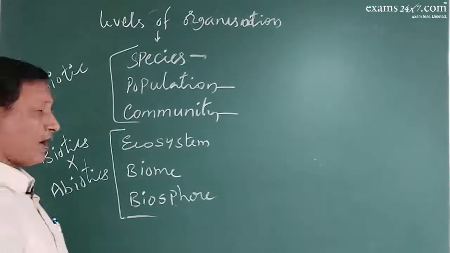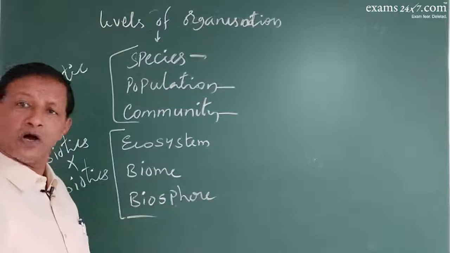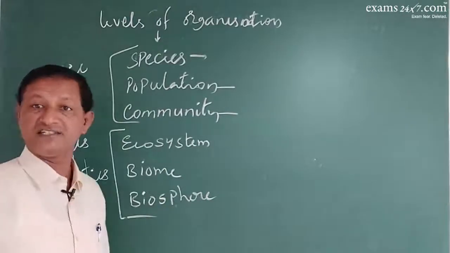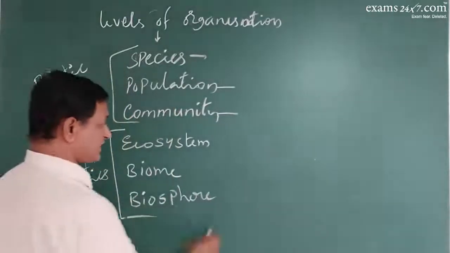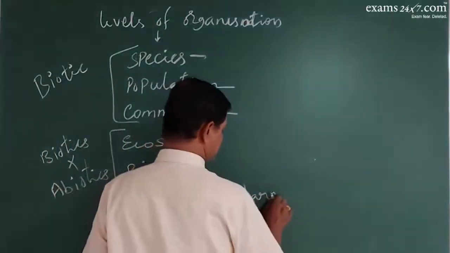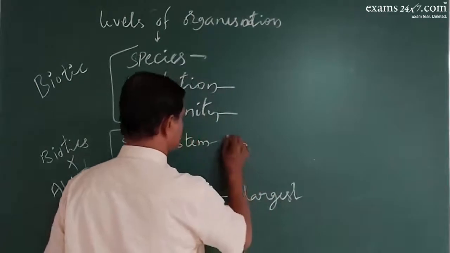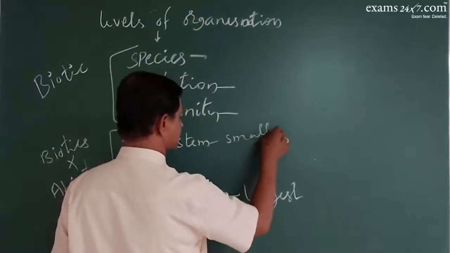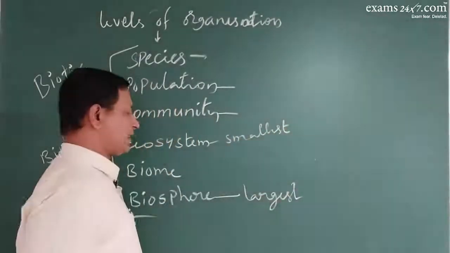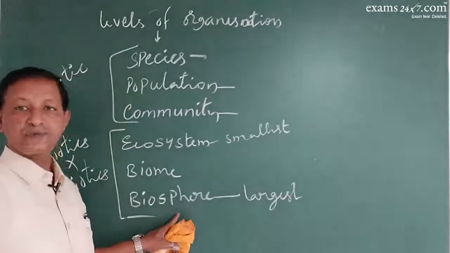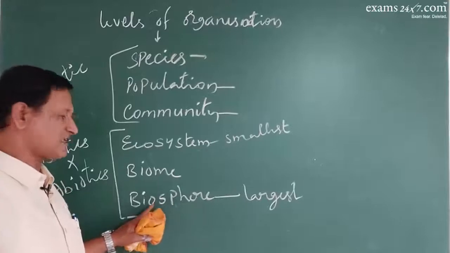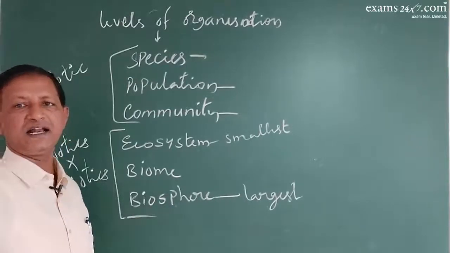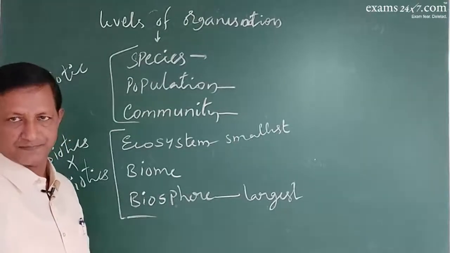Right. Now what is the difference among the three? All the three are basically one and the same except the size. This is the largest unit, and this is the smallest unit. For example, the biosphere is the sphere consisting of life. Hence the entire earth is considered as the biosphere.